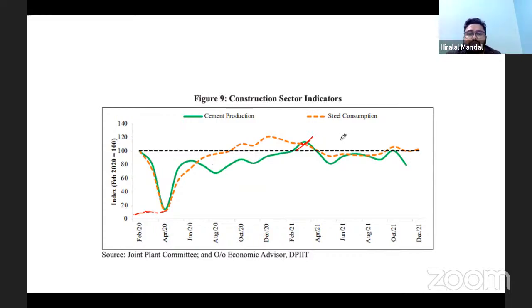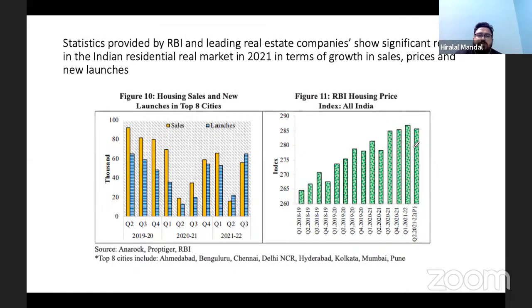So demand for the steel sector, or the steel sector consumption, has gone up. Similarly, the cement production has also gone up because of demand for housing, demand for construction, demand for infrastructure, creation of infrastructure by the government. And that's how both the positive developments can be seen. So that's the positive development.